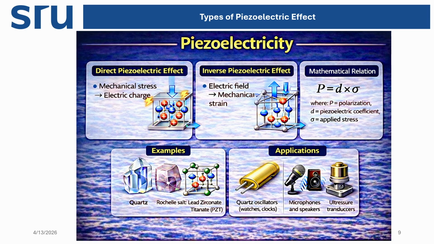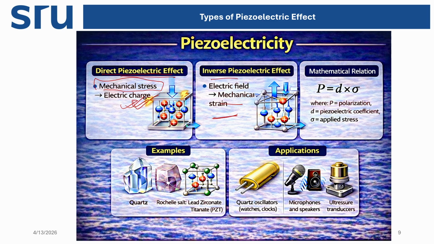This is called piezoelectricity. Here, in the pictures shown, is the direct piezoelectric effect. We apply mechanical stress, let's say we compress it, and we get electric charge. This is called the direct piezoelectric effect. But here we do the opposite: we apply an electric field, and then mechanical strain happens. This is called the inverse piezoelectric effect.